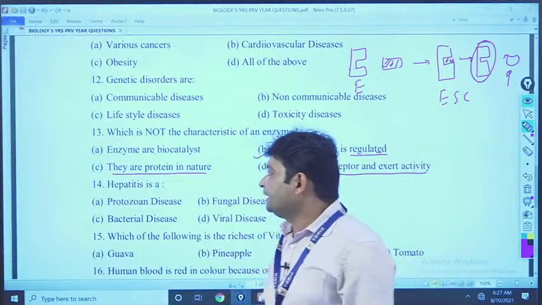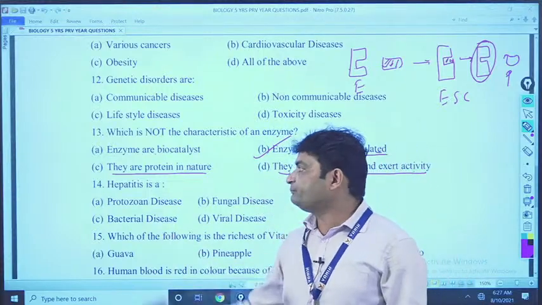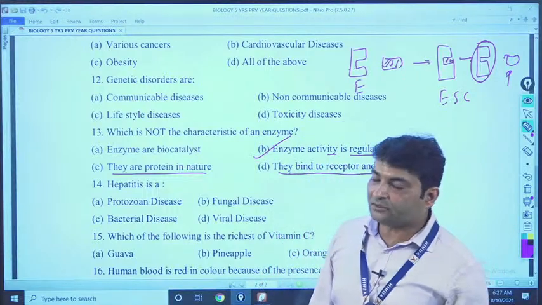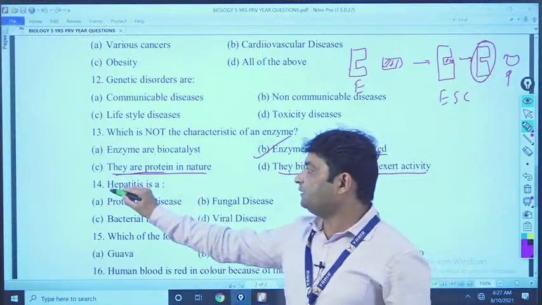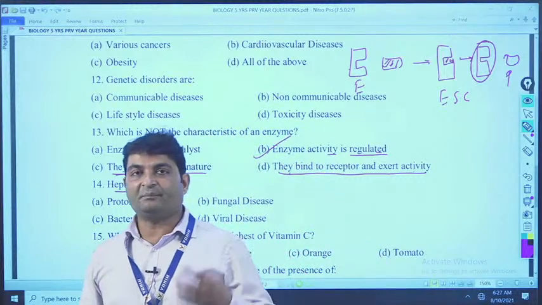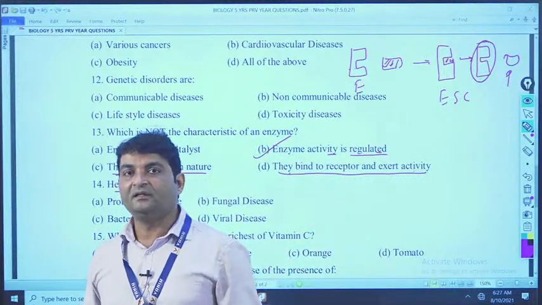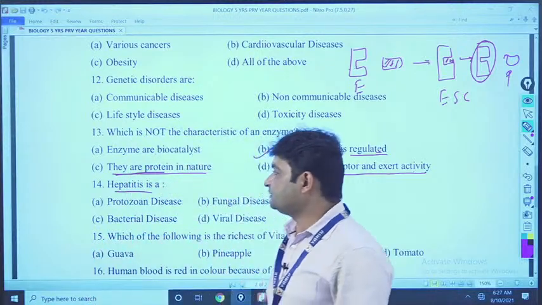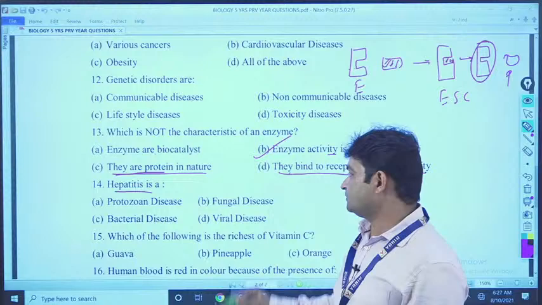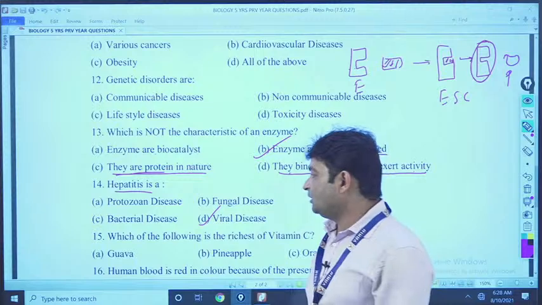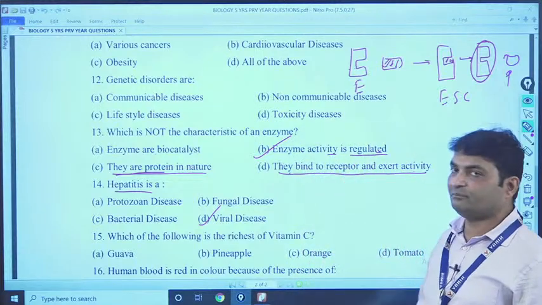Now next question, hepatitis. See, hepa means what? Liver. It is a liver-affecting disease. The study of the liver is what? Hepatology. So hepatitis is a viral disease. Some viruses like hepatitis A, hepatitis B, hepatitis C, hepatitis D, hepatitis E affect the liver, okay, and cause liver disease that is called hepatitis. Okay, so those are viral diseases. So the answer is D. Okay, now come to question number 15. Which of the following is the richest source of vitamin C?